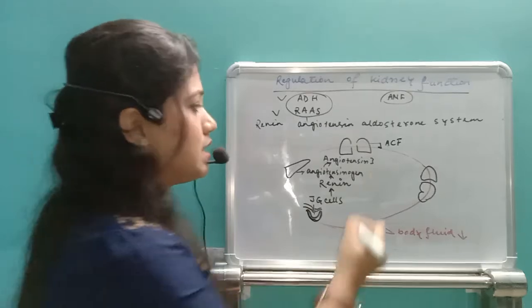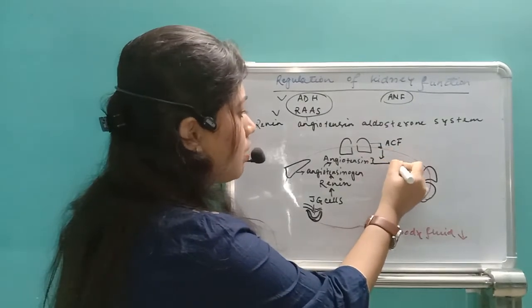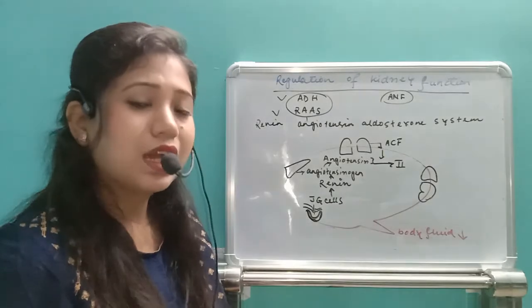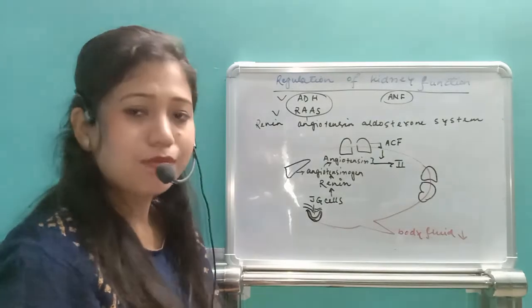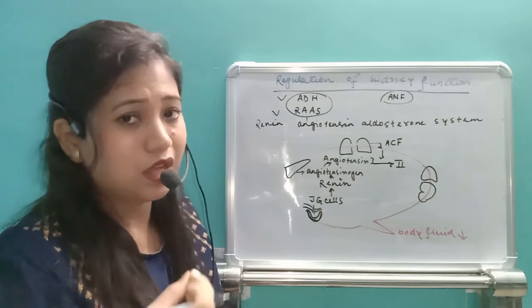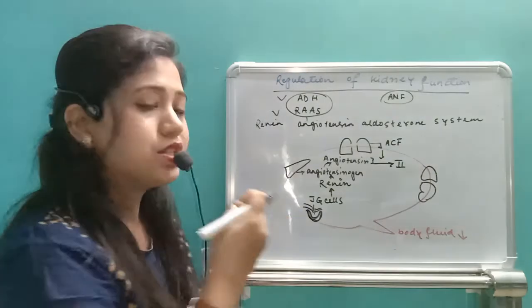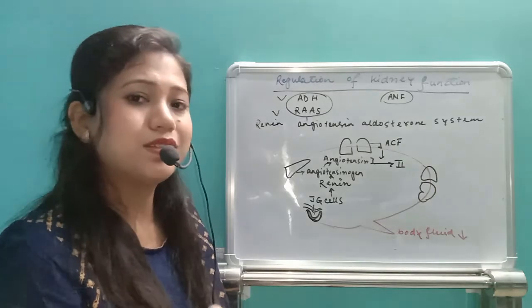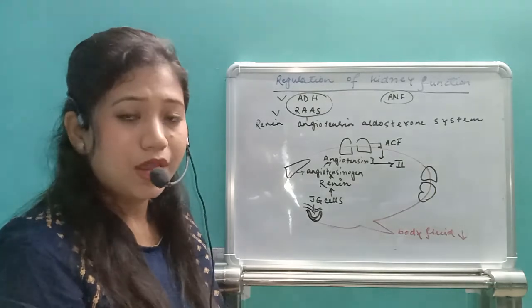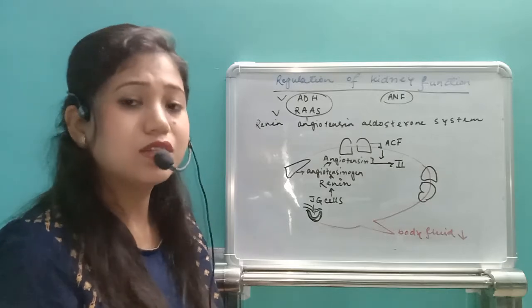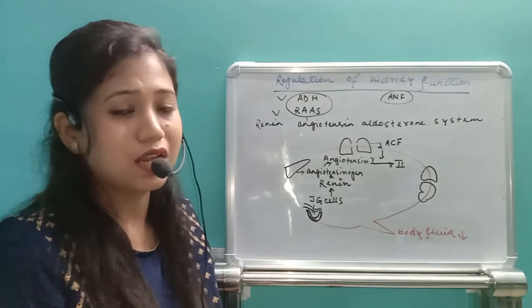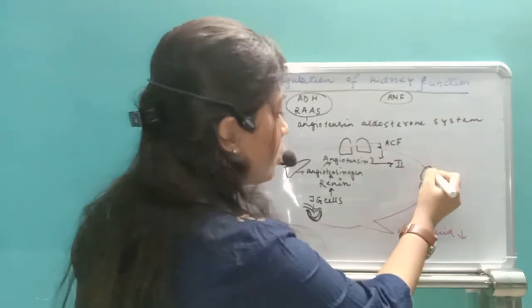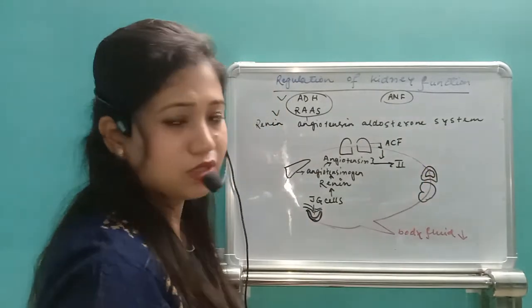Due to this ACF, angiotensin 1 will be converted into angiotensin 2. Now this angiotensin 2 will be present in the oxygenated blood. The blood vessel carrying oxygen and nutrients enters the adrenal gland so that it can transport oxygen and nutrients. The adrenal cortex will be activated. So this is the adrenal cortex.